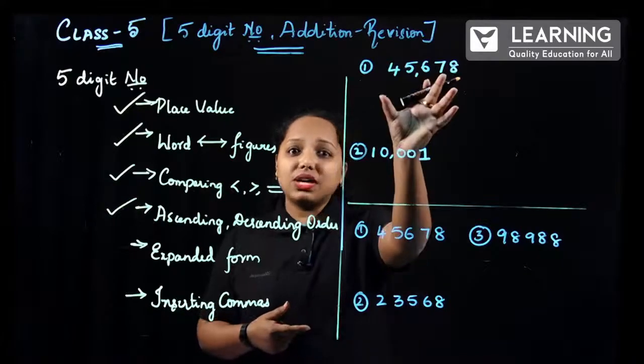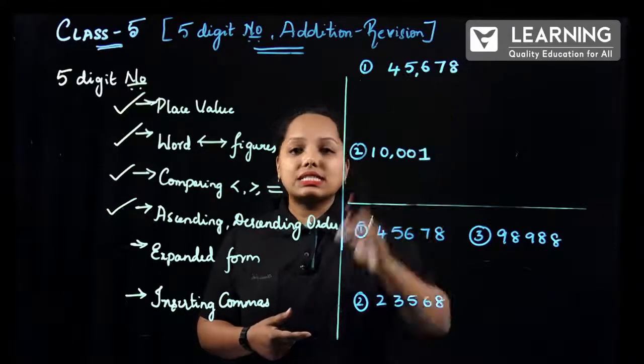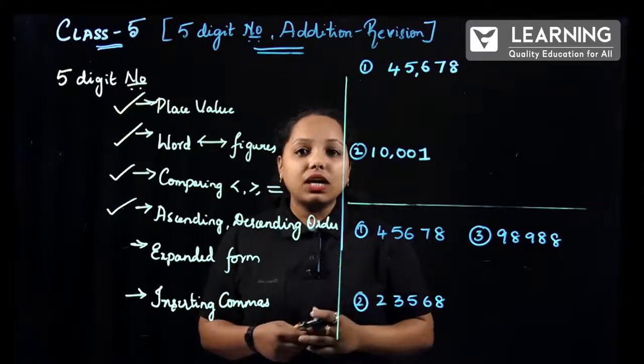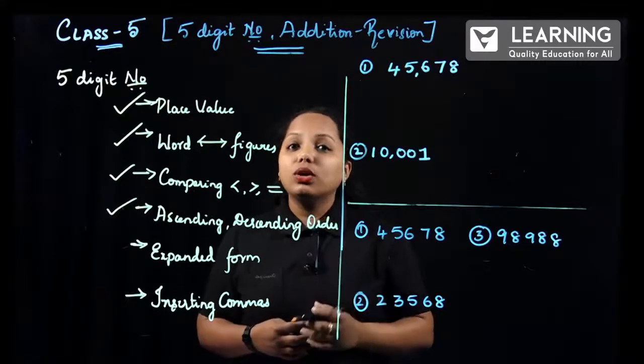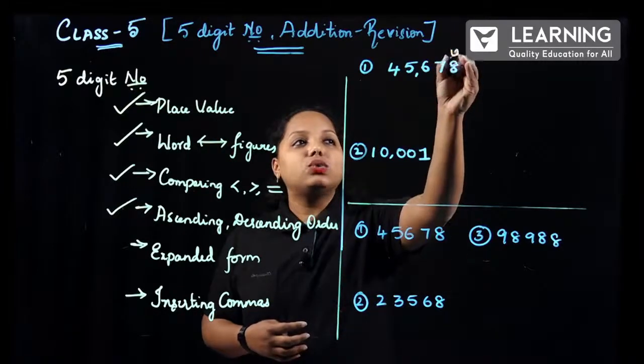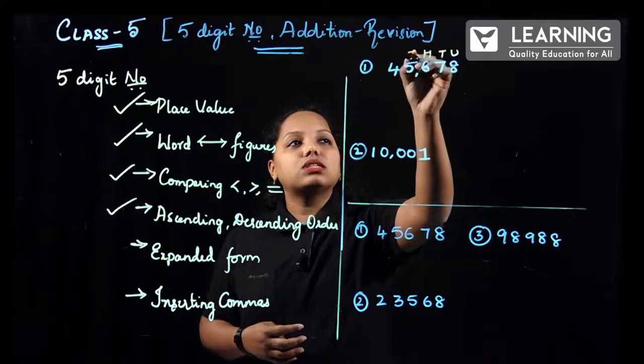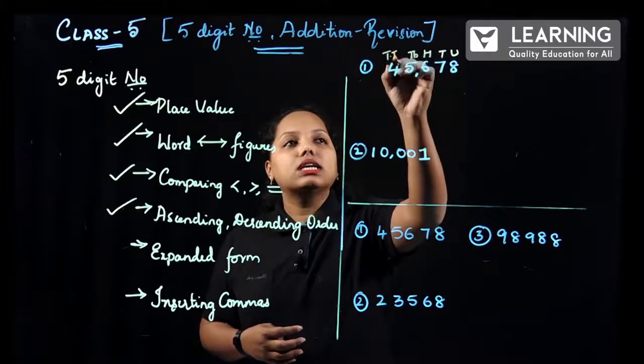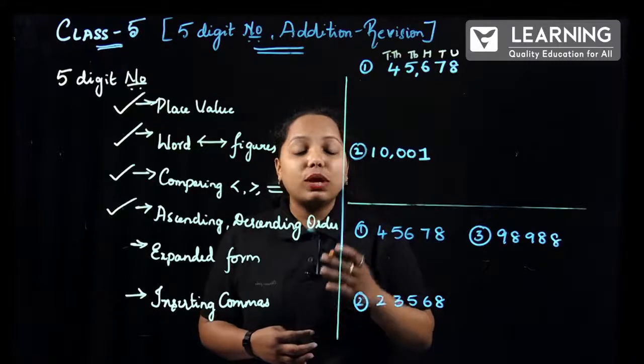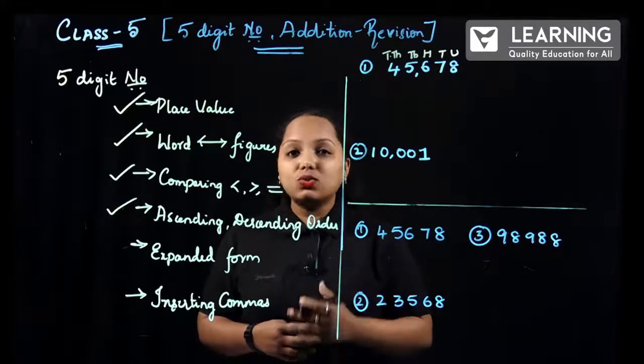So now here is the question: 45,678. Before expanding, make sure you know the place value. So it is units, tens, hundreds, thousand, and here it is 10,000. So you have to expand according to the place value being given.